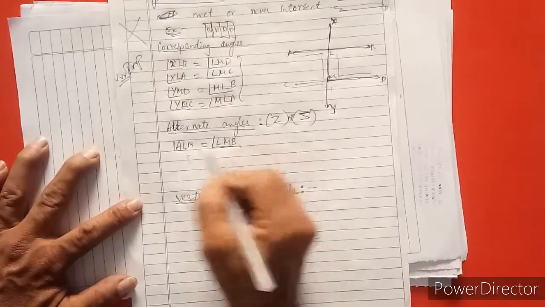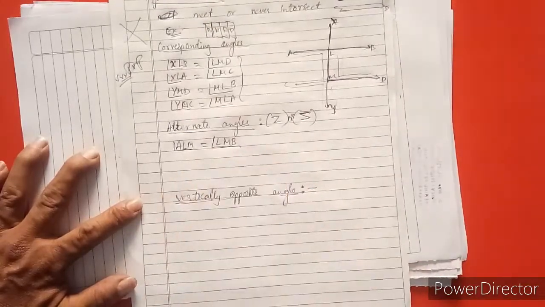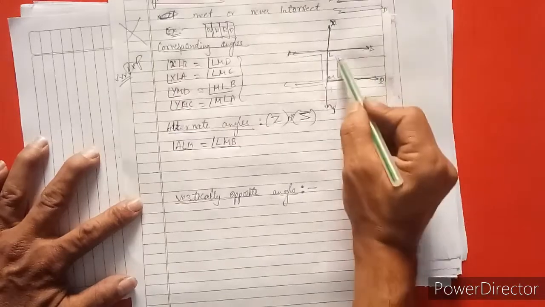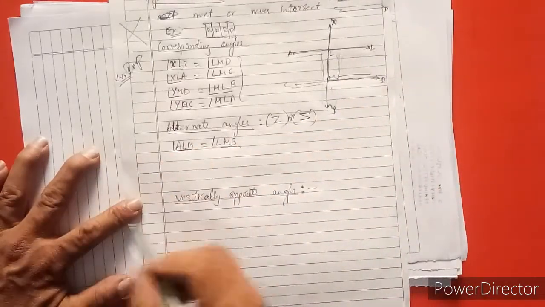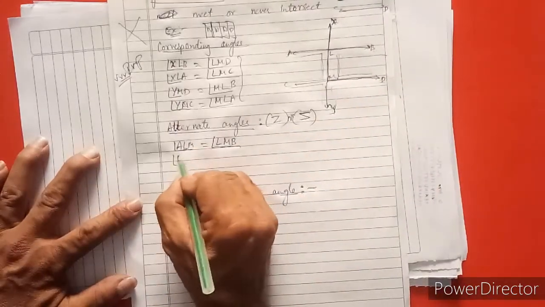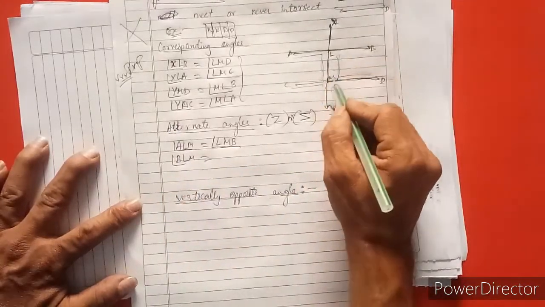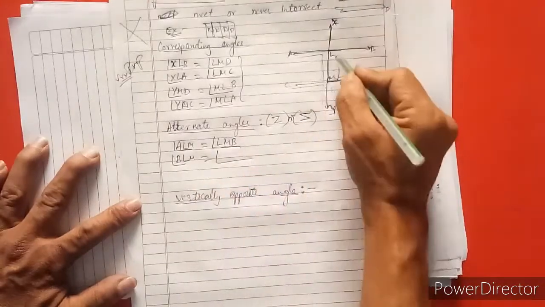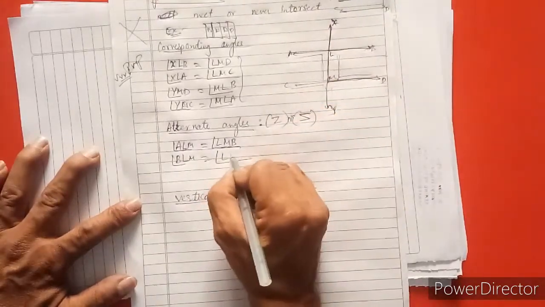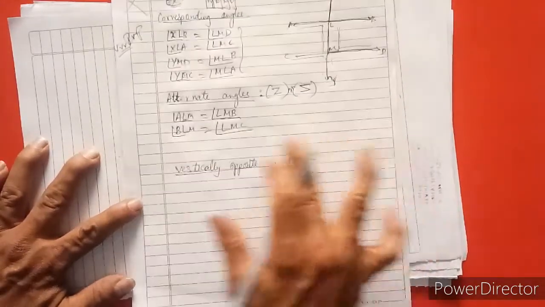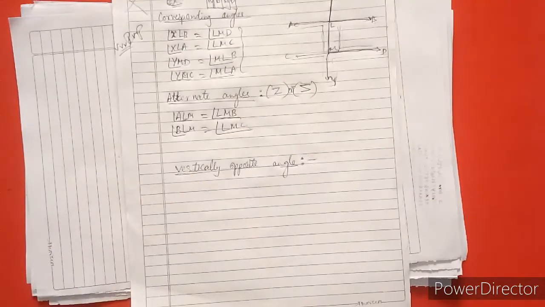Okay. Now from this side, this and this side we have to take. See, angle BLM, down we are taking. Again on the other side we have to take LMC. These are the alternate angles we have taken from the given figure.